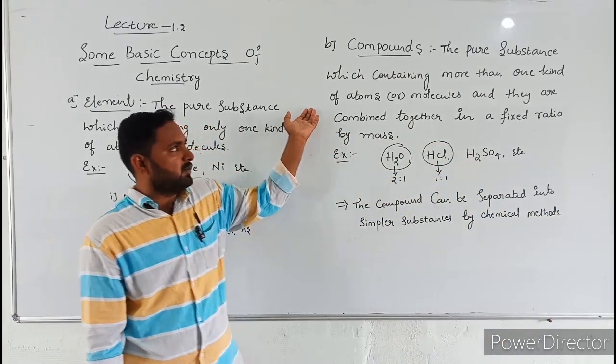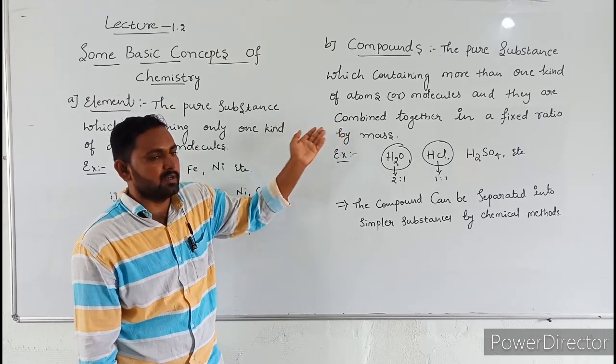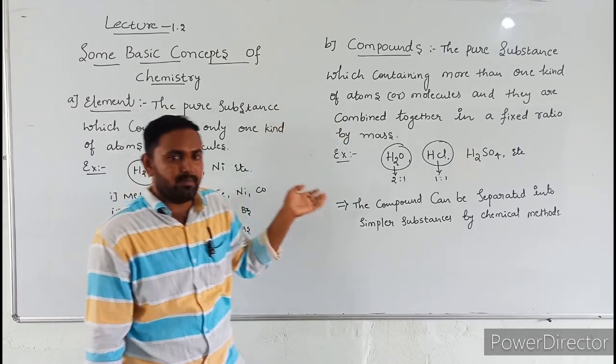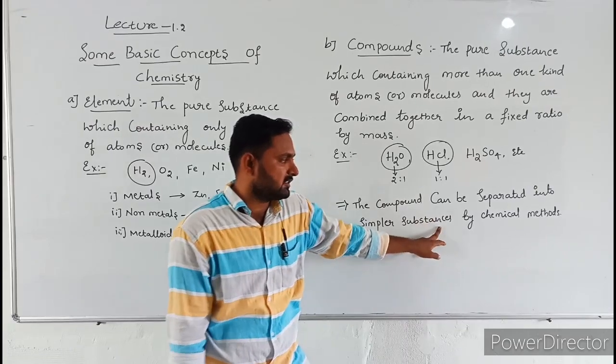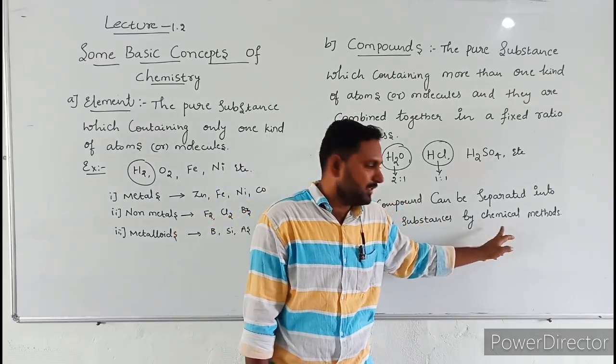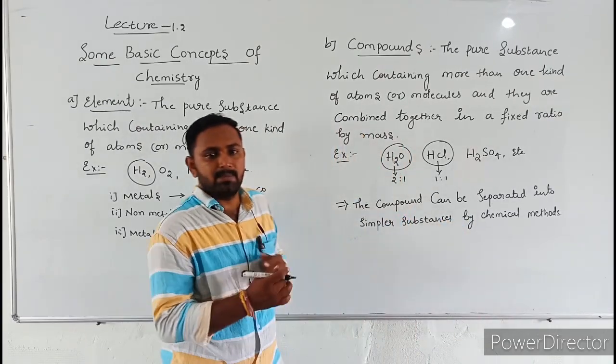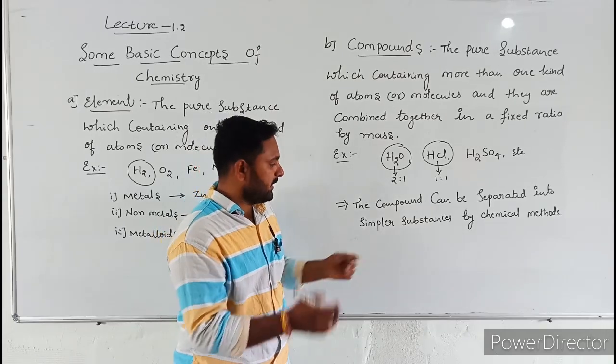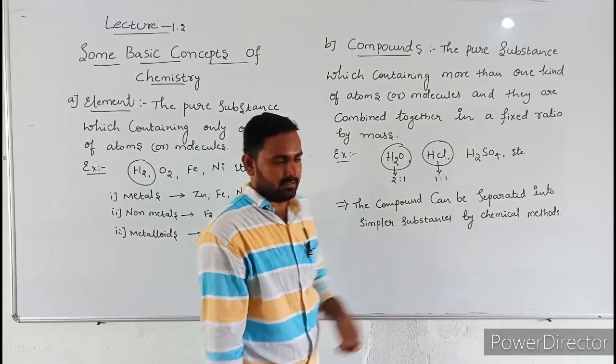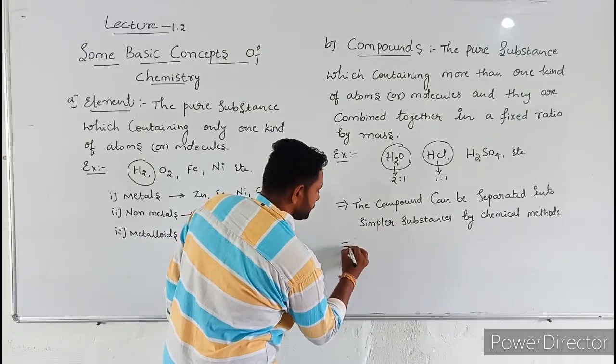Yes, the compounds are pure substances, so we cannot separate them into simpler substances by physical method. But by using chemical method, we can separate them into simple substances.